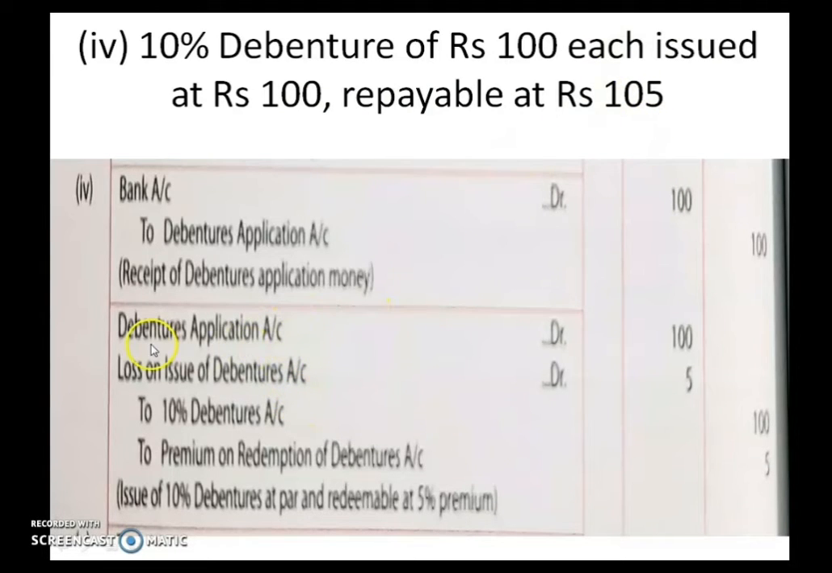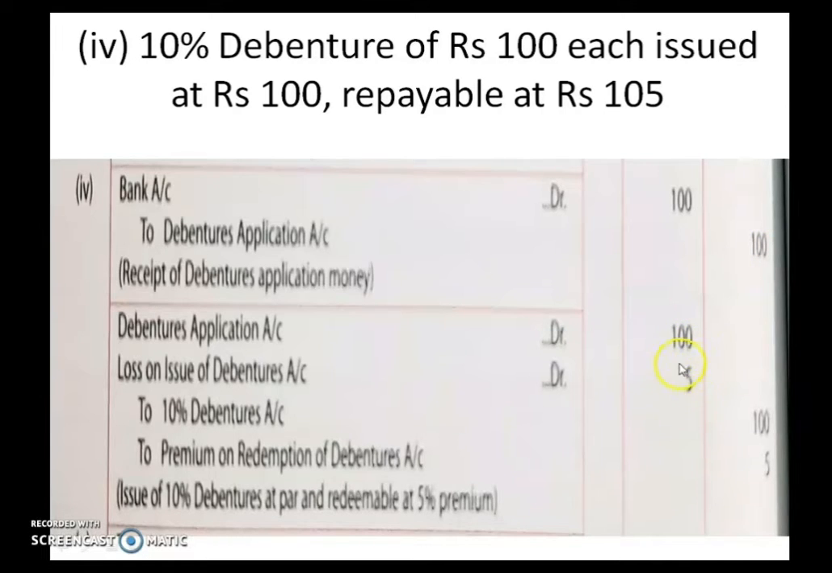So the journal entry: because you are repaying the money to the debenture holder more than its nominal value, it's a loss for you. So you have to write loss on issue of debentures account debited to 10% debentures account, to premium on redemption of debentures account. Now regarding amount, what is on the debit side in the application, that same 100 rupees you have to show here. What is the loss amount?